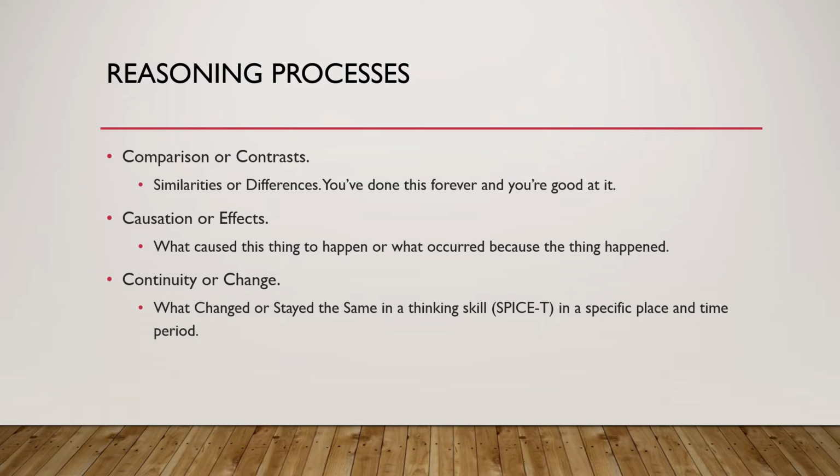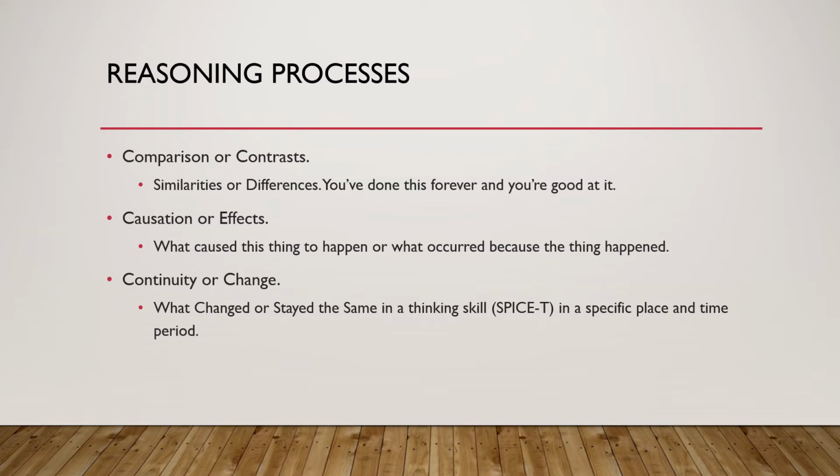Cause or effect. Either what caused this thing to happen or what is the effect because that thing happened. This one requires a little more critical thinking. And finally, continuity or change. What changed or stayed the same in a specific field because something happened.